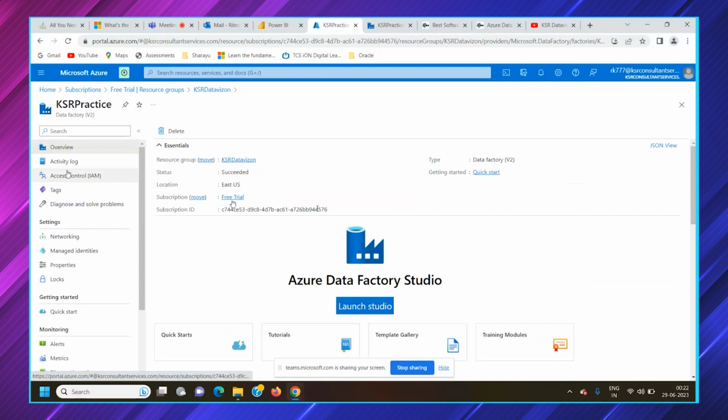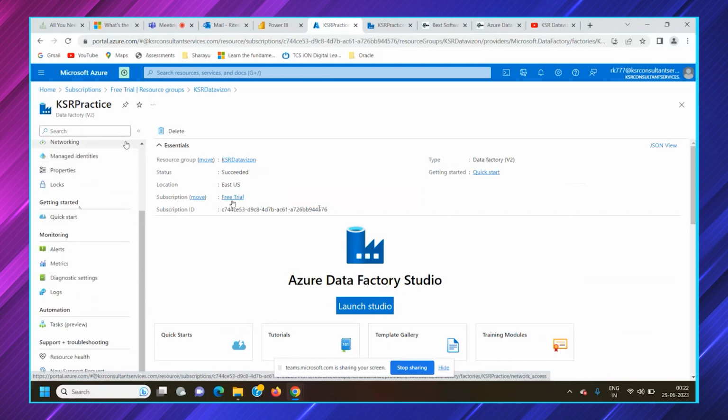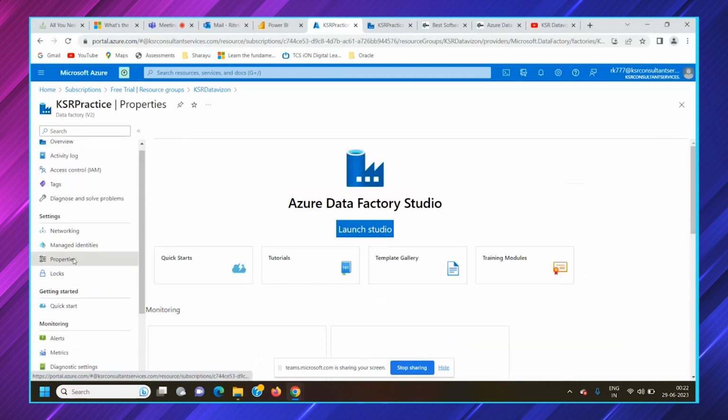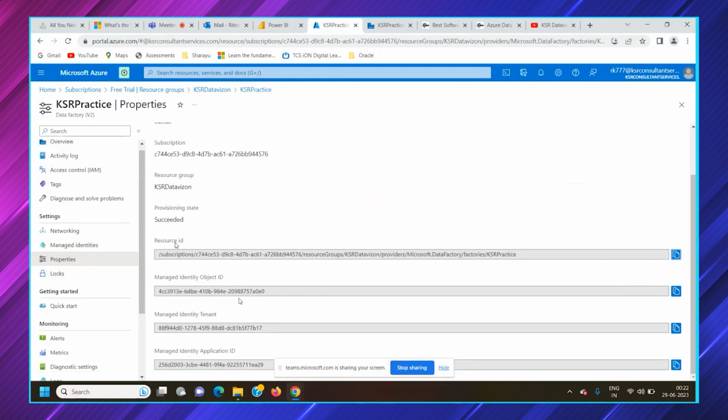And if you go to Access Control, there are many options available towards the left ribbon. You can minimize that ribbon also. If you check here, you can find Properties. Here you can find the resource ID, managed identity, object ID, and identity tenant. For every resource, there is a tenant. Every service which you create in the Azure portal has a tenant associated with it. It's a kind of unique identification, in GUID data format.